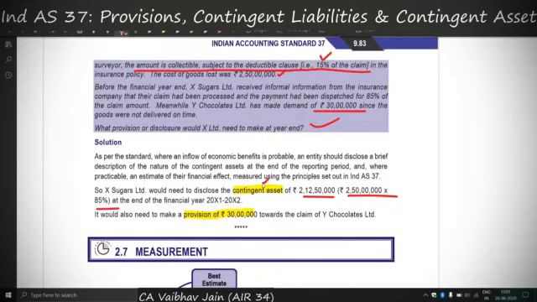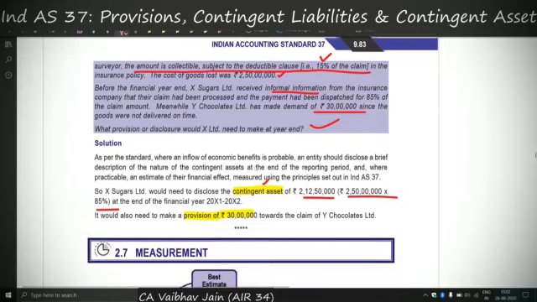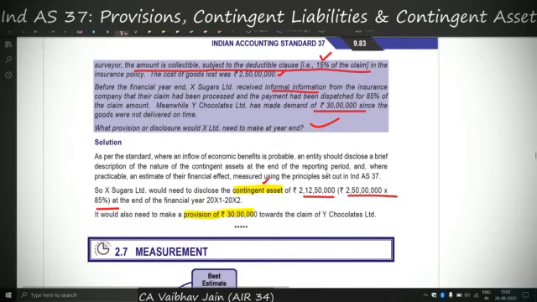Why has it identified the amount receivable from the insurance company as a contingent asset? The question says that before the financial year end, X Sugars received only informal information from the insurance company that the claim has been processed and payment has been dispatched. There is no formal information. Therefore, the amount is only probable and not virtually certain.